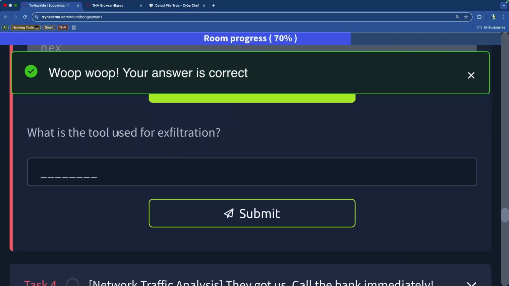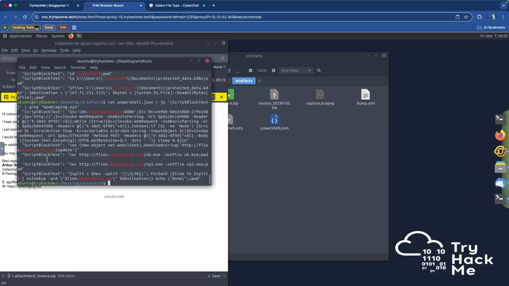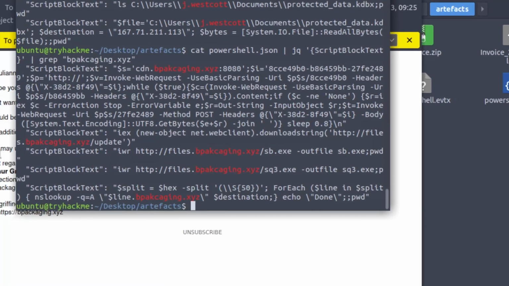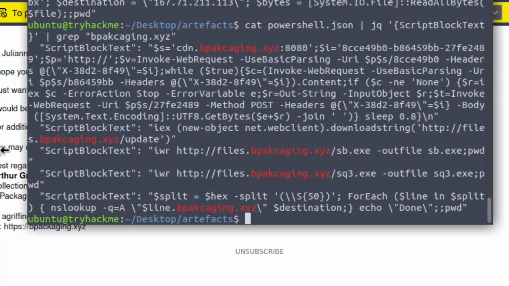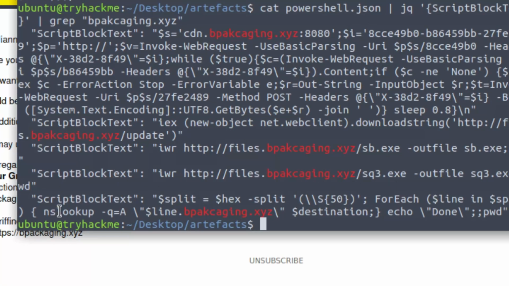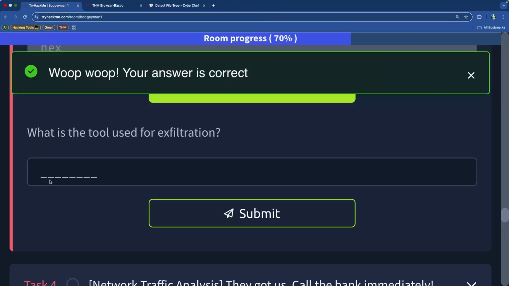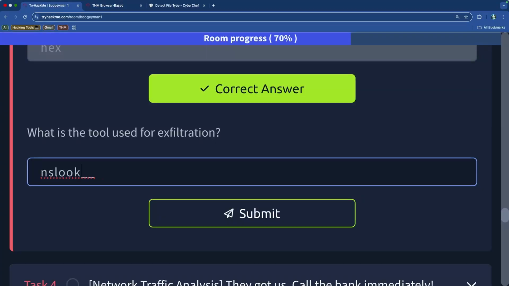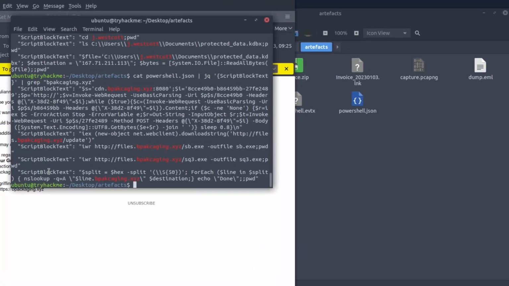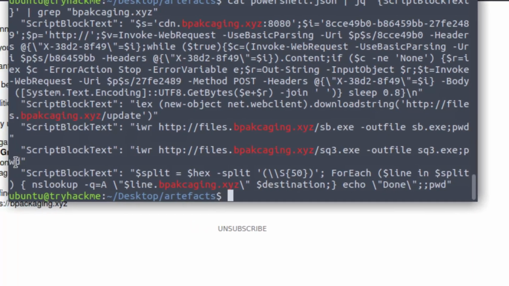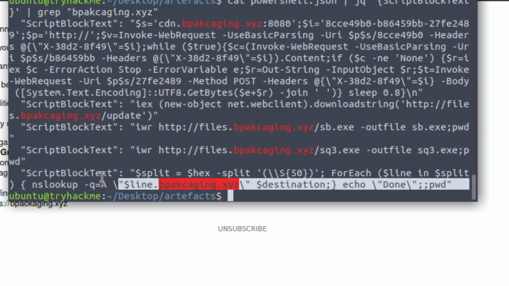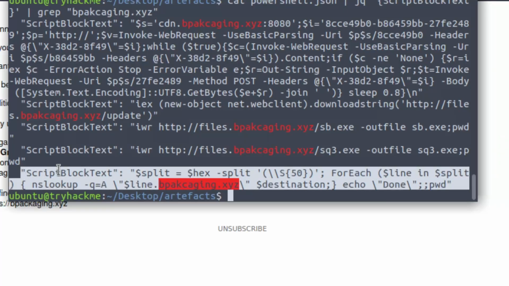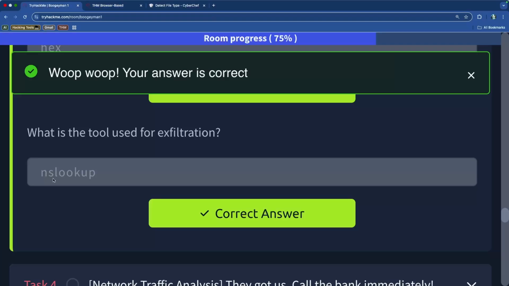And what is the tool that's been used for the exfiltration? In this particular case, we can also see the tool in this final command. NSLOOKUP looks for the DNS records of something. That's literally the only other tool that would actually even exist in this line of code, because everything else from here is not referencing a tool, and this is the only other one apart from the one where he prepares the file.